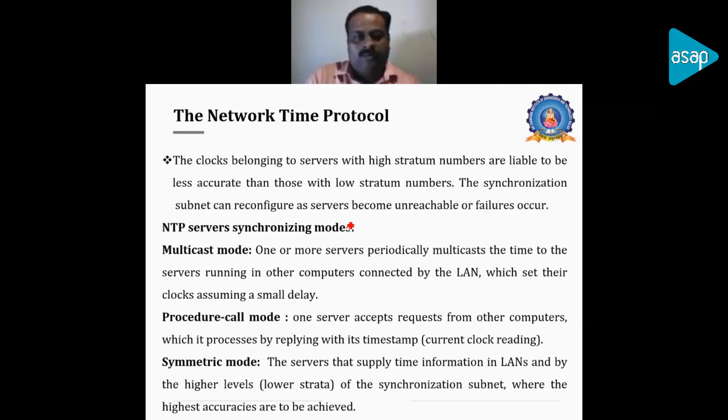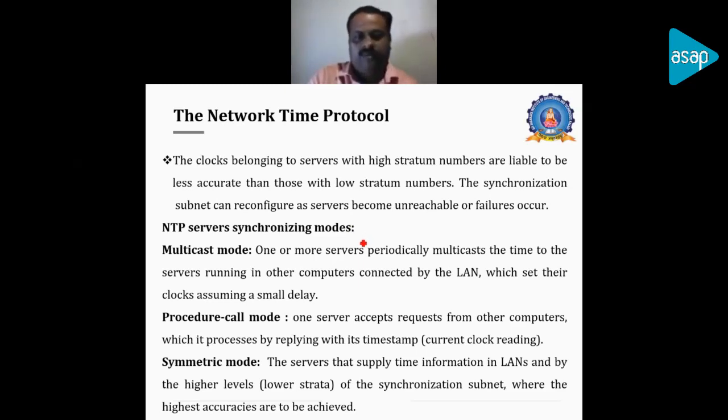Multicast mode means the Network Time Protocol will take one of the servers, and the server will be multicasting the time value into the network connected by the LAN or whichever may be the medium. It will multicast the time to the entire number of nodes. So that is the first mode. The second mode is something like the client-server model, where the server accepts a request from one client computer and replies back with the clock value. That is the procedure call method.